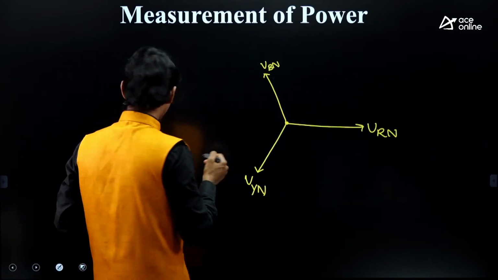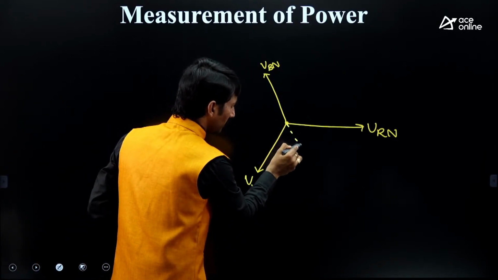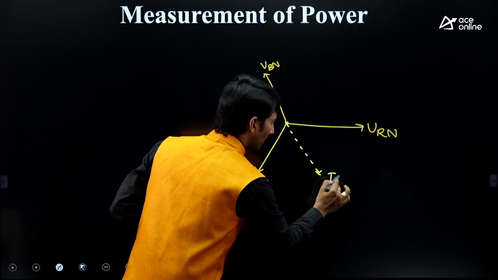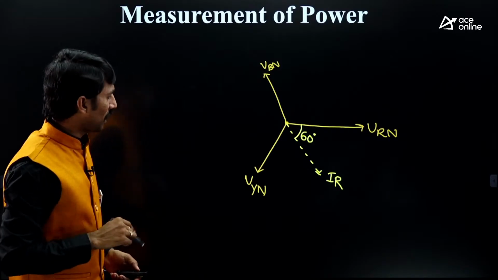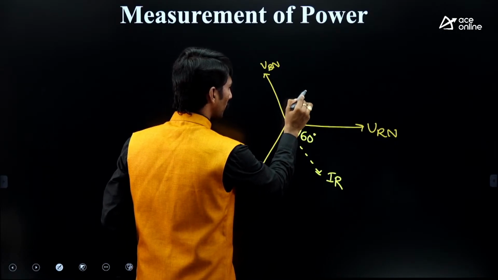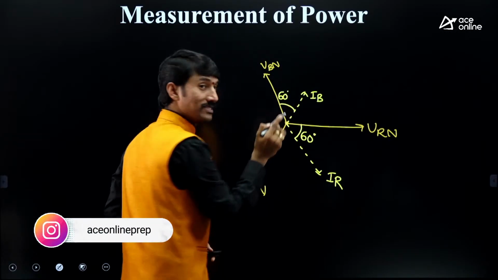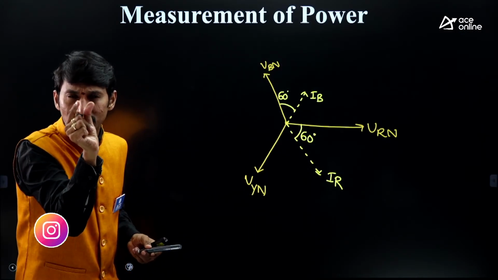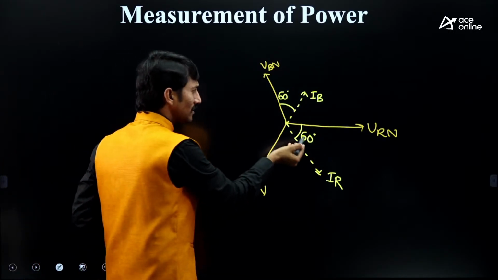So automatically, what can we say? IR is lagging with respect to its phase voltage. So here IR is just like the previous model only, but the question is different. This is IR. This angle is 60. After that, sir, IB you require. Same logic here. This is IB. This angle is 60, just like the previous question. But after the solution, I'll give a small logic, a small shortcut, a simple point, so that without doing this entire thing, you can answer straight away. How? Let us see. 60, 60 we have taken.